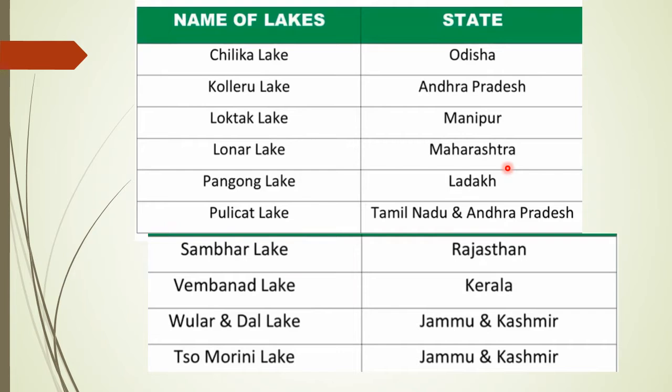Now this is a chart which shows you the names of the lakes and the state to which they belong. This is just for your revision practice, that you can always look into. Chilika Lake, Odisha; Koleru, Andhra Pradesh; Loktak, Manipur; Lonar Lake, Maharashtra; Pangong Lake, Ladakh; Pulicat, Tamil Nadu and Andhra Pradesh; Sambar Lake is in Rajasthan; Vembanad Lake in Kerala; Vular and Dal Lake in Jammu and Kashmir; Tso Moriri Lake is also in Jammu and Kashmir, which is not plotted on the map.